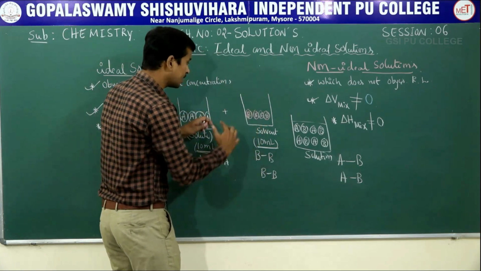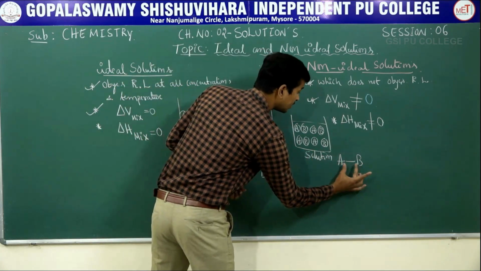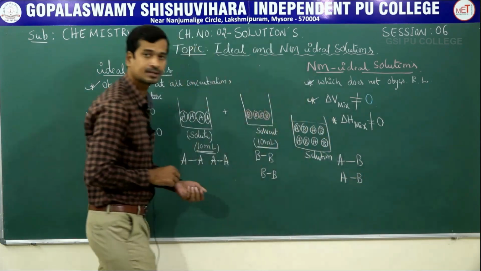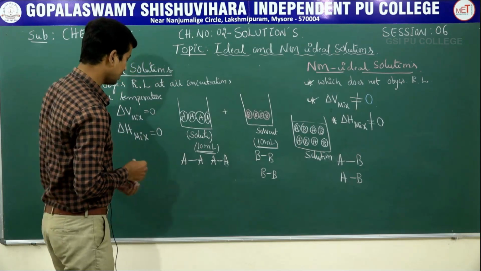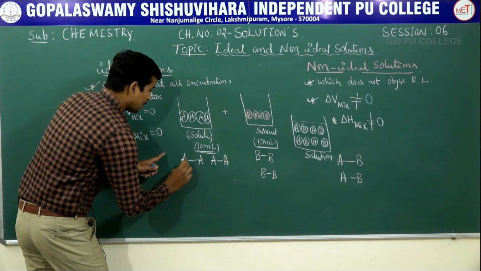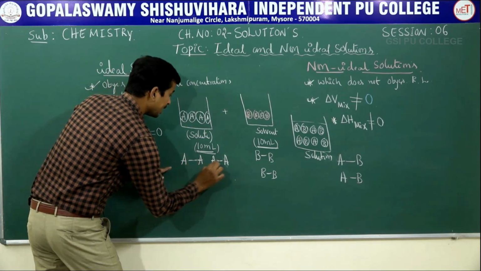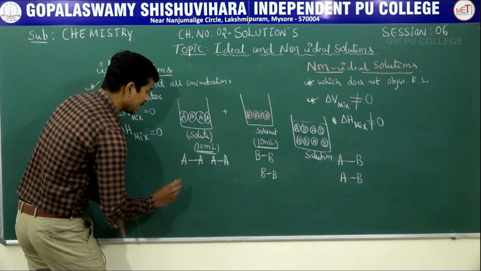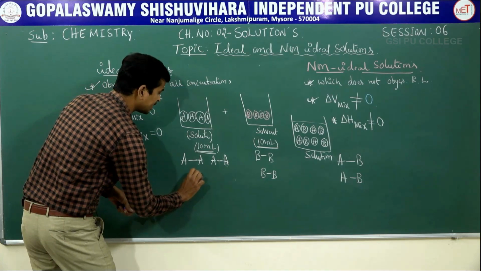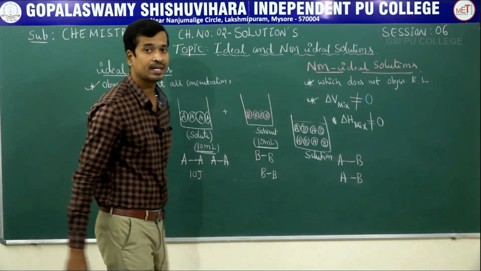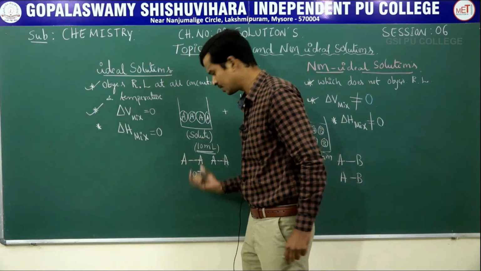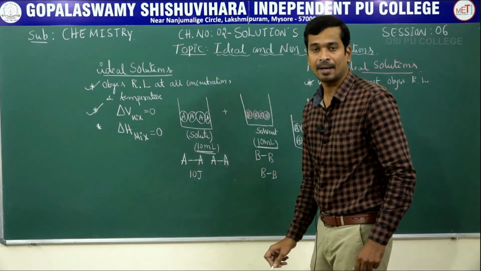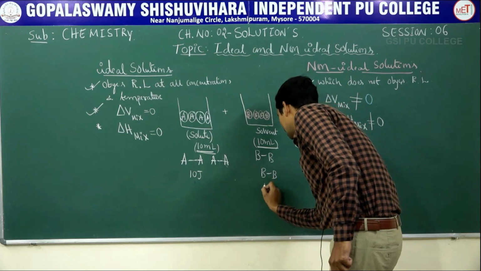Clear? After mixing, there is a new bond formation between AB and AB. Let us consider, suppose the breaking of the AA bond means the amount of energy required to break the AA bond is, suppose, 10 joules. Just as an example. At the same time, the breaking of the BB bond is also 10 joules.